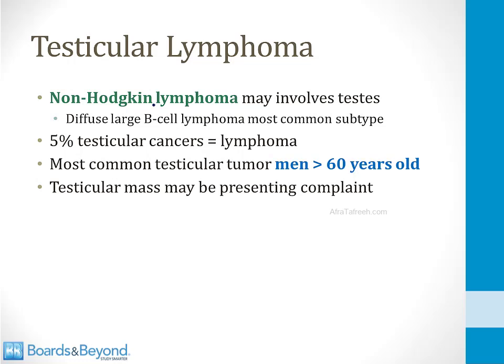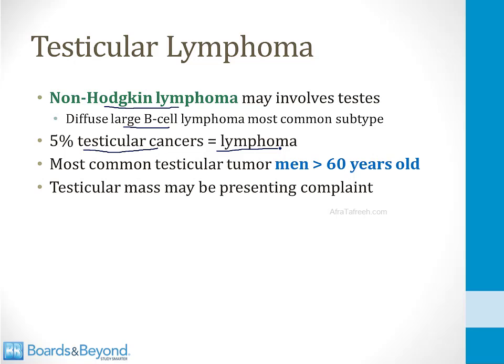Let's talk about testicular lymphoma. Non-Hodgkin lymphoma may involve the testes. The diffuse large B-cell subtype is the most common, and I talk about non-Hodgkin lymphoma in detail in a video in the hematology section. But the reason I'm talking about it here is because it turns out that 5% of testicular cancers are lymphomas. So these don't arise in the testes, they arise somewhere else in the body, but the patient is unable to detect the mass because maybe it's in their abdomen or in their chest.